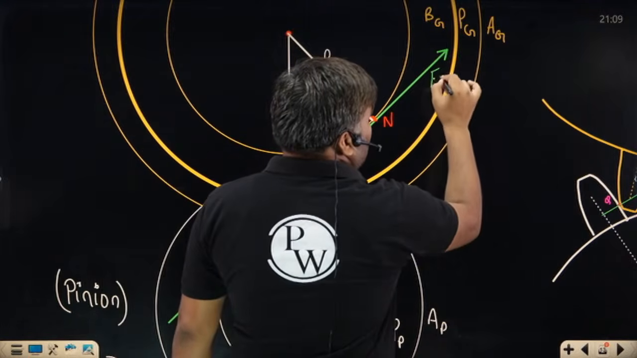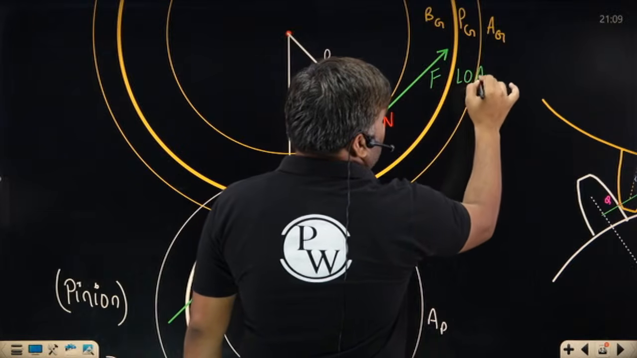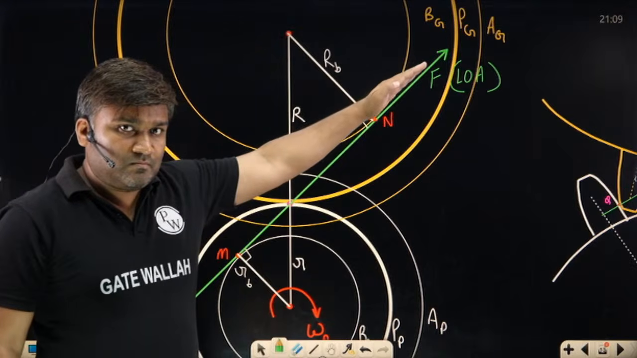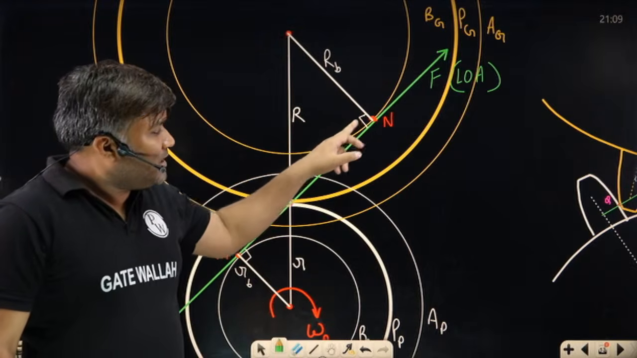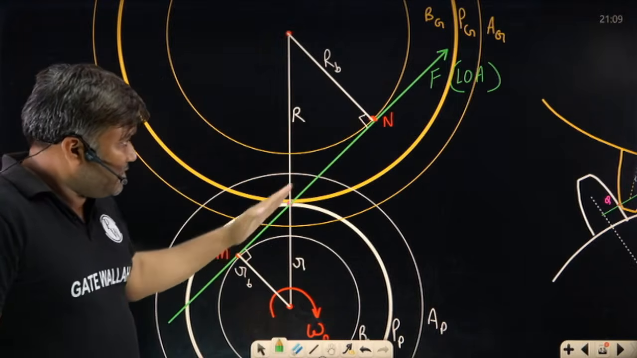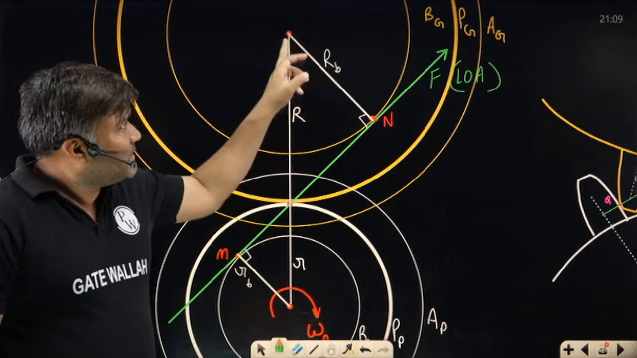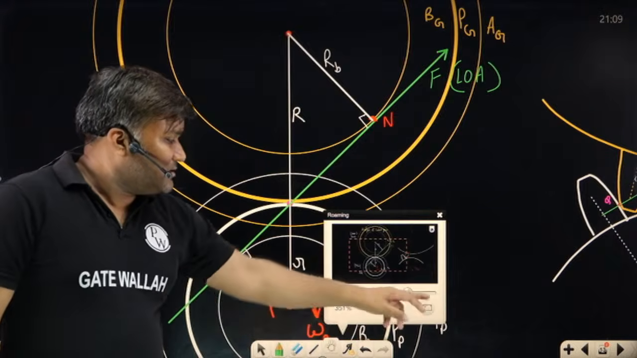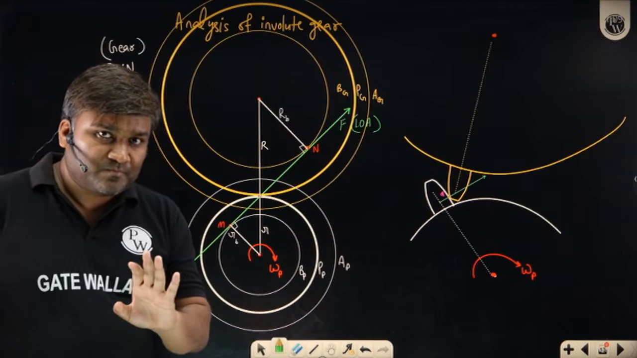Force is acting in this direction. This is your line of action. Force is acting in this direction. Perpendicular, perpendicular. This line of action is tangential to the base circle, and this radius is perpendicular here. I hope this is clear to everyone.